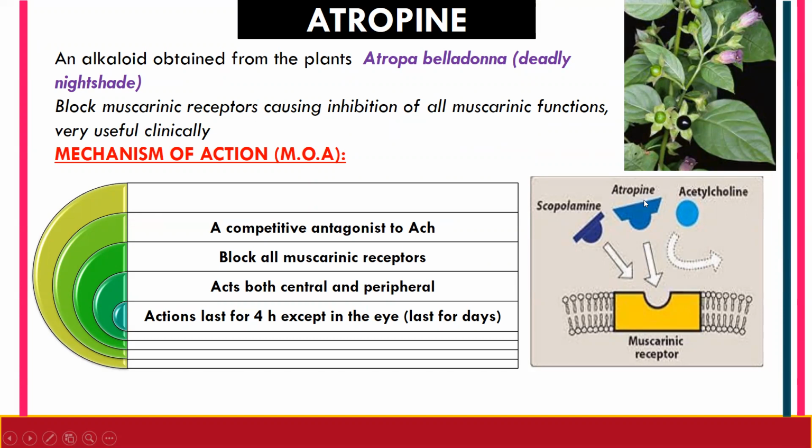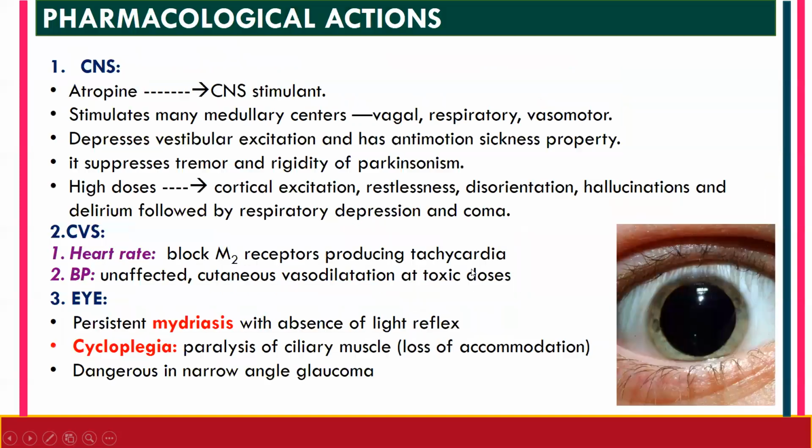See, atropine is a competitive antagonist to acetylcholine. That means it will not allow acetylcholine to bind to the muscarinic receptor. Instead, atropine is going to bind to the muscarinic receptors and block all muscarinic action. Atropine acts both centrally and peripherally. The actions of atropine last for 4 hours, except in the eye, where they last for days. Let's see the pharmacological actions of atropine.